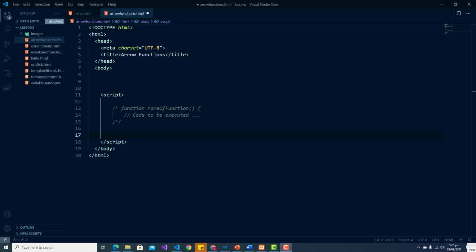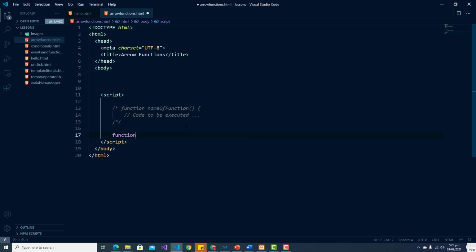The name is followed by a set of parentheses, which can be used for optional parameters. The code in the function is contained in curly brackets, just like for a for statement or an if statement, right? So similarly to a loop statement, if statement, switch statement, our code to be executed goes within our curly brackets. All right, so let us look at a very quick and easy example of a function.